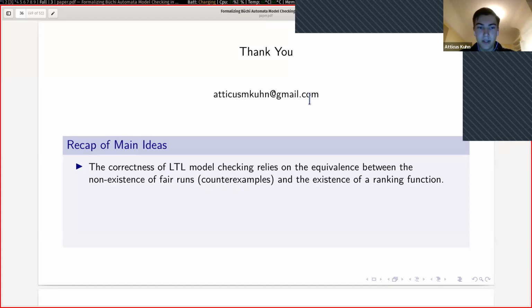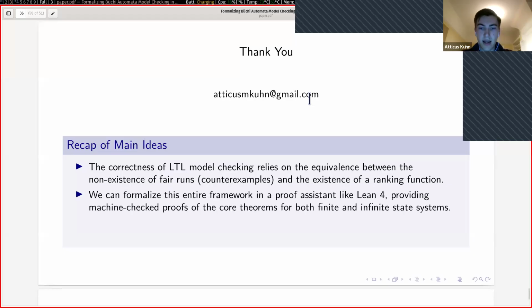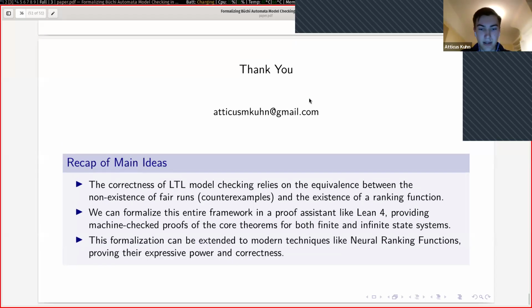I'll briefly recap the main things I talked about. The first thing is that we can check LCL models using the existence of a ranking function, which serves as our witness. We can use Lean4 to formalize this entire system, and it works for both finite and infinite state systems. This formalization is expressive enough to be extended to modern techniques in the field of formal verification, including neural ranking functions. Thank you for your attention.